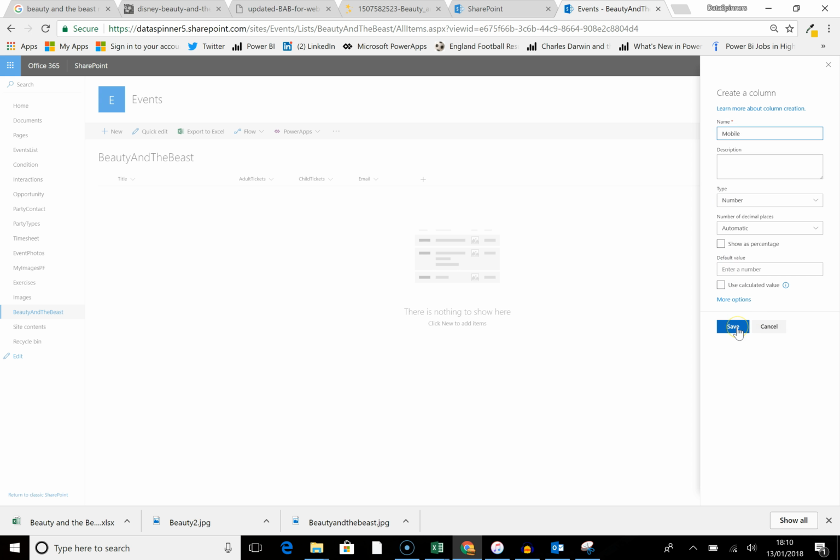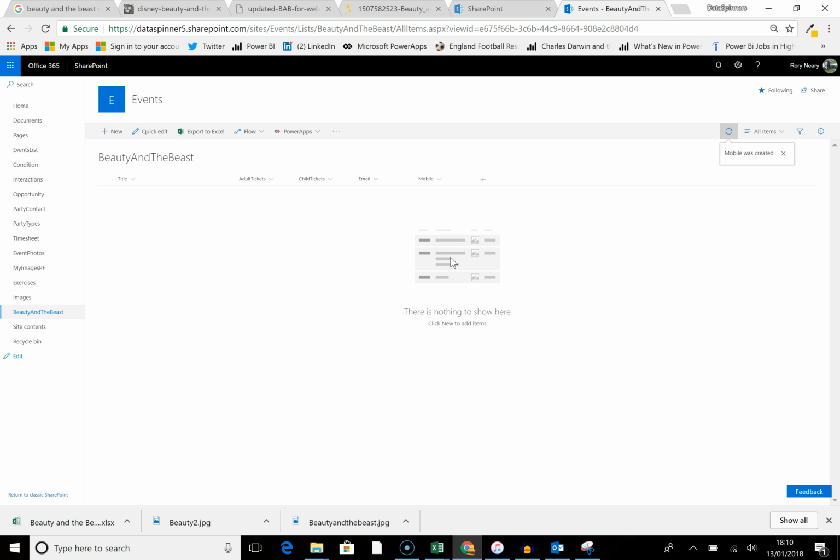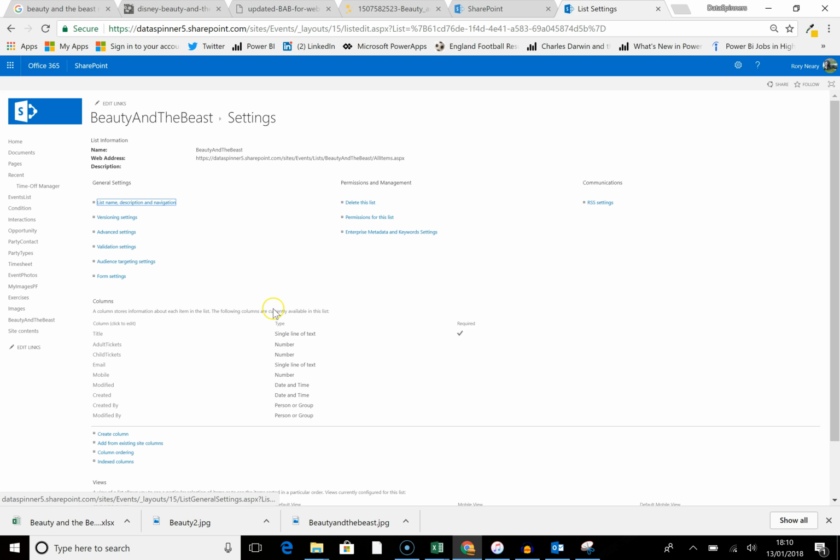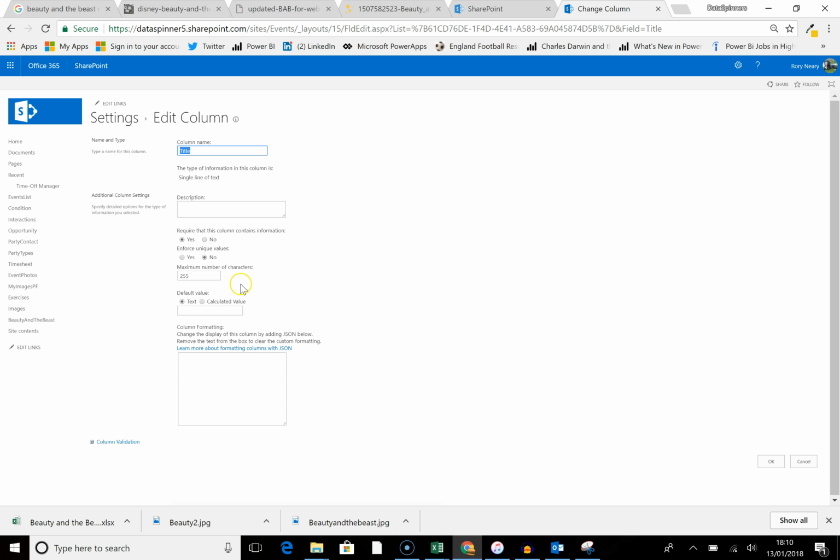Wonderful. I'm going to save that. Good. So there is a reason for doing this, of course. I'm going to go to my list settings because title is a required field, but it's completely and totally useless, so I never use that. So I'm going to untick the requirement that you use it.